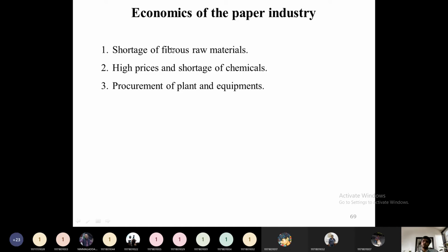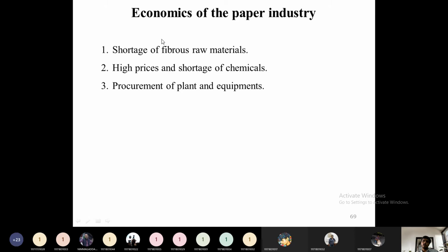Due to this, many paper mills are shutting down their operation for a limited period of time. Like in the last 2 years, Sirpur paper mills has been shut down for nearly 6 months. Six months is a huge time for them to shut down. If you verify, many paper and pulp manufacturing plants are getting shut down because of unavailability of these fibrous raw materials.